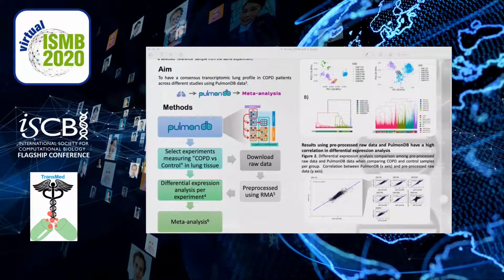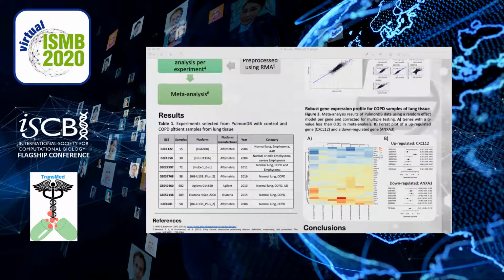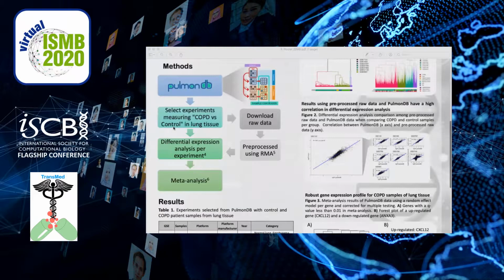Additionally, we use raw data from GEO to compare the differential expression results, and then we perform a meta-analysis using a random effect model. As a result, we first present the table showing 7 experiments that we are going to use in this meta-analysis. As you can see, the number of samples, platforms, and years are different, but all have a normal category and group of COPD patients.